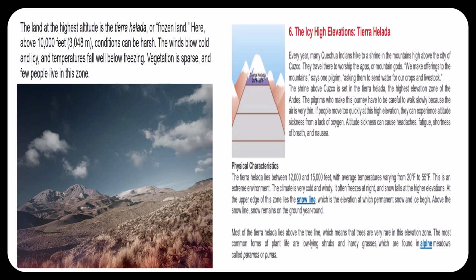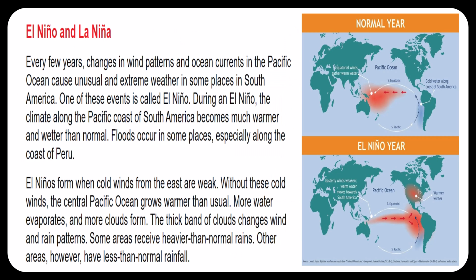No, thank you. El Niño and La Niña. Every few years, changes in wind patterns and ocean currents in the Pacific Ocean cause unusual and extreme weather in some places in South America. One of these events is called El Niño. During an El Niño, the climate along the Pacific coast of South America becomes much warmer and wetter than normal. Floods occur in some places, especially along the coast of Peru.